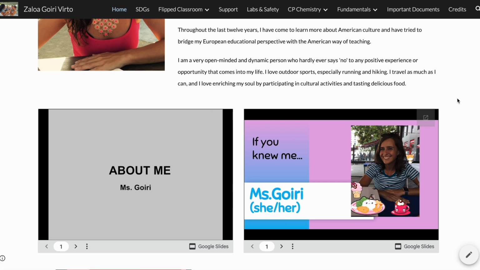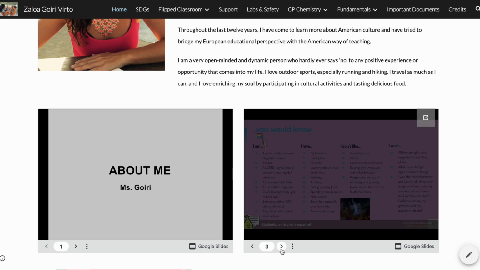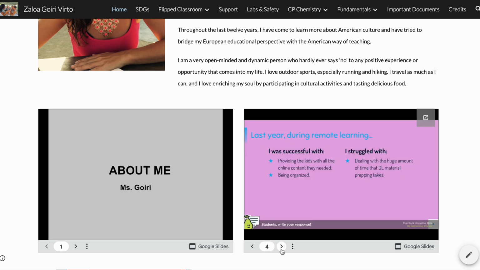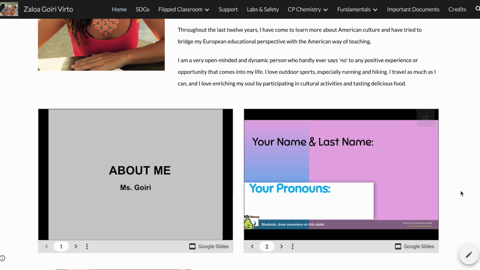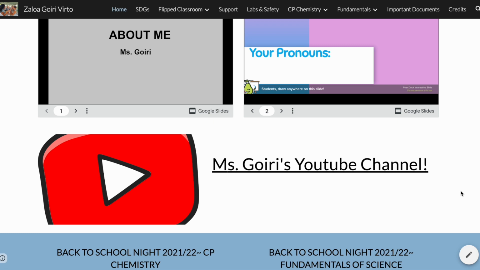The other presentation on the right is way more, it's newer, it's more updated, I'm gonna say, and it's a combo of Google Slides with Pear Deck, where the kids get to interact with me while I'm doing my own presentation, and they get to tell me who they are, what they love, etc. So you can go through it if you want to and see how it's made, and it's made from scratch by myself.